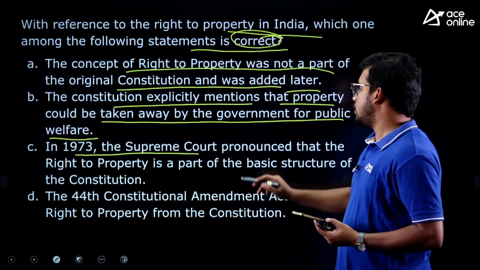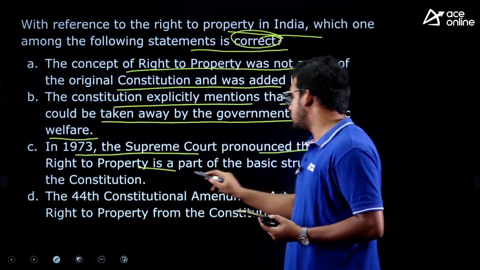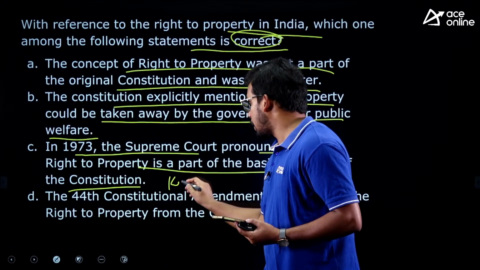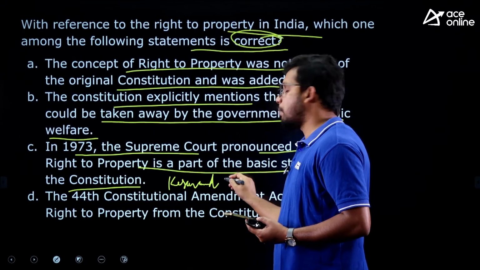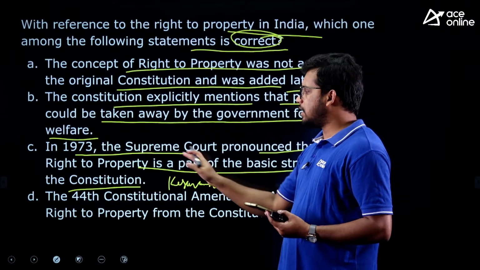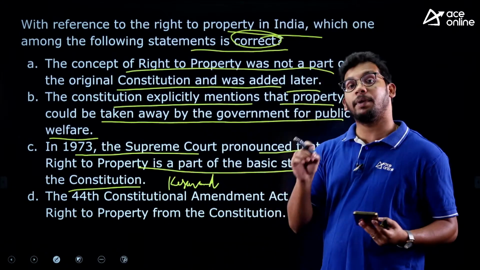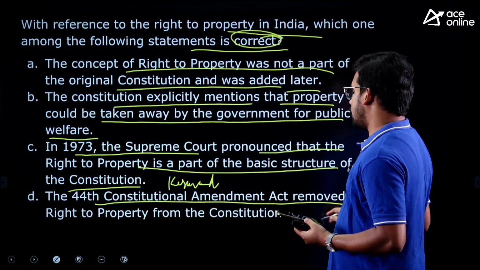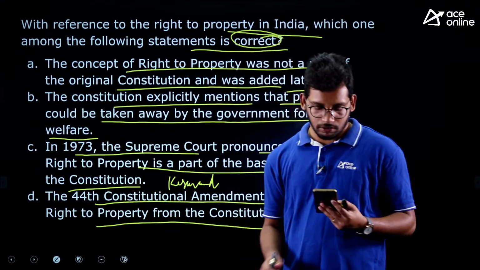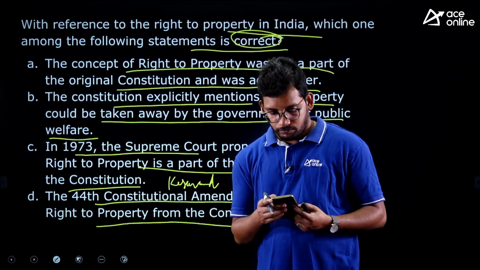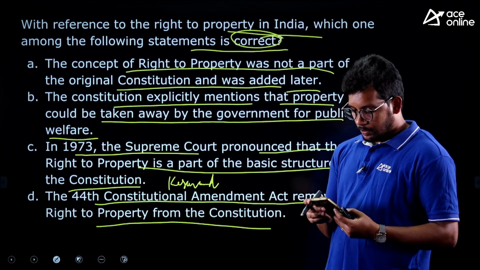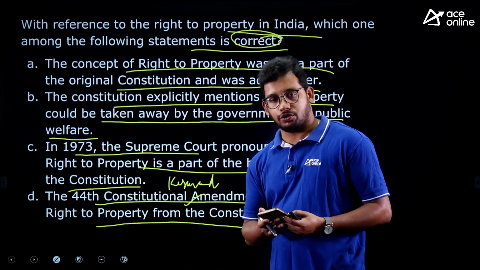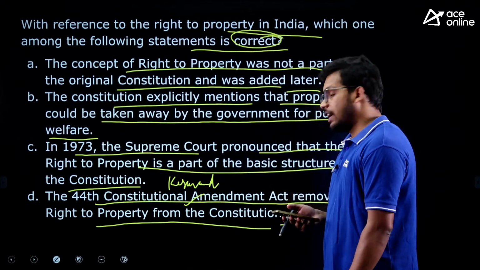Third, in 1973, the Supreme Court pronounced that right to property is part of the basic structure of the constitution. You all know the Kesavananda Bharati case, 1973. They are saying that in that case, the Supreme Court announced right to property is a basic structure. Fourth, the 44th Constitutional Amendment Act removed the right to property from the Constitution. So now answer it. A little bit tricky question.